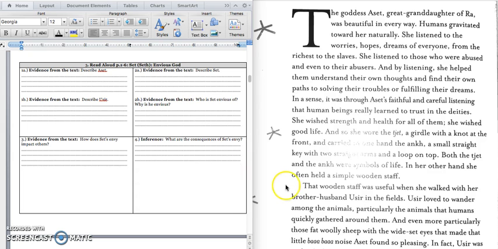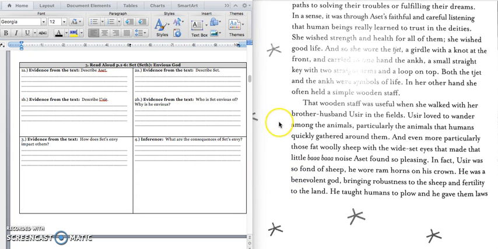All right, we're going to start reading at the bottom of the page. That wooden staff was useful when she walked with her brother husband Usur in the fields. Usur lived to wander among the animals, particularly the animals that humans quickly gathered around them, and even more particularly those fat, woolly sheep with the wide-set eyes that made that little ba-ba noise Usur found so pleasing.